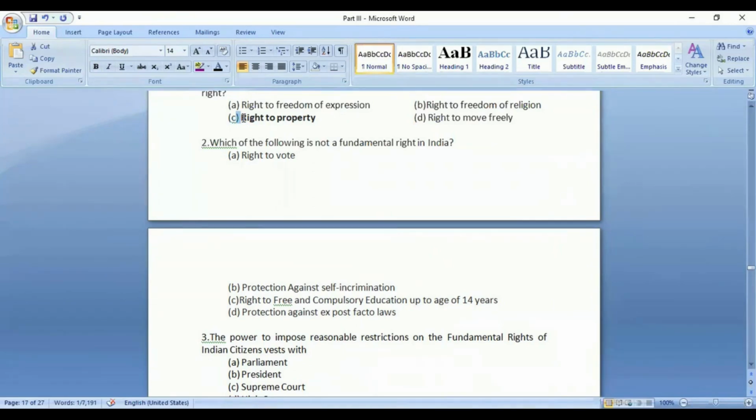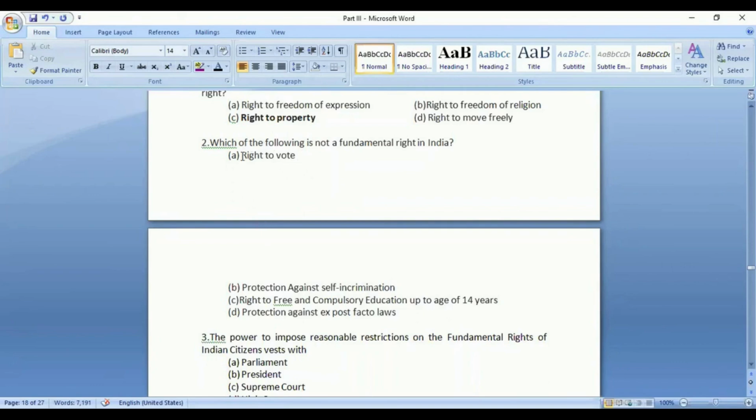Right to vote. The right against self-incrimination we have under Article 20. Then we have free and compulsory education under Article 21A. Ex post facto laws we also have. So it is the right to vote which is not included under the fundamental rights.